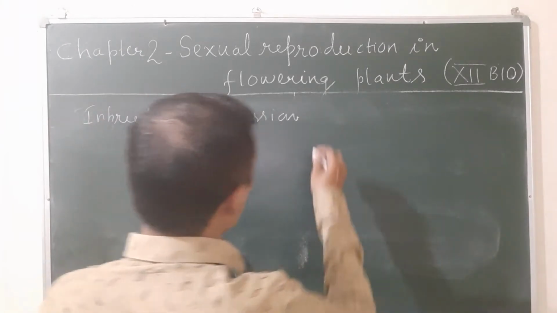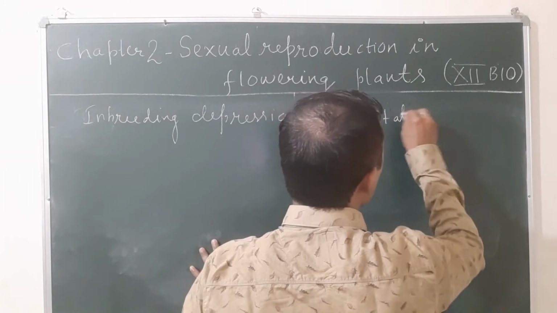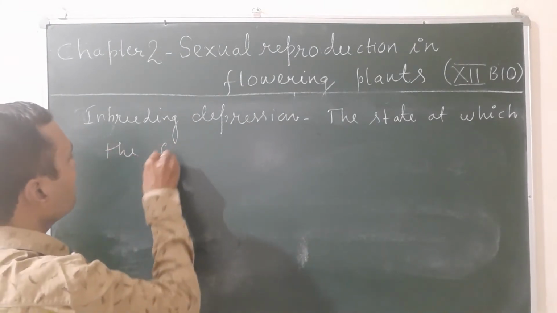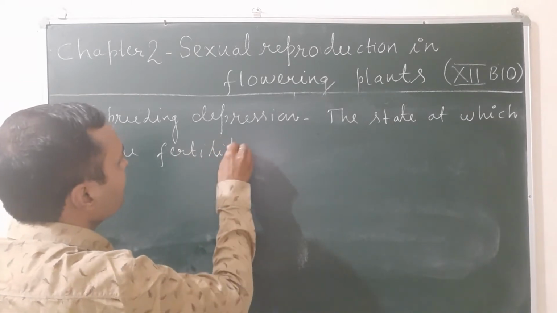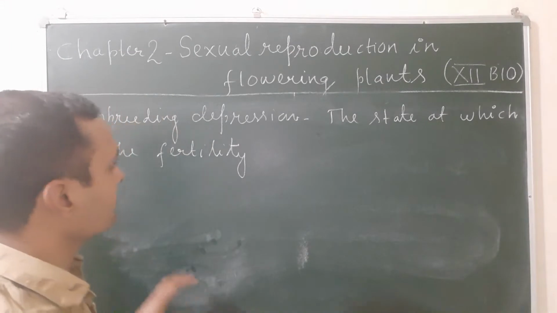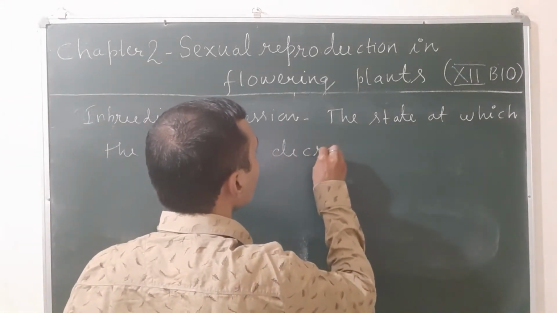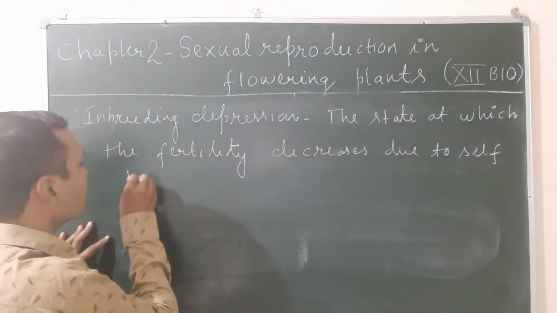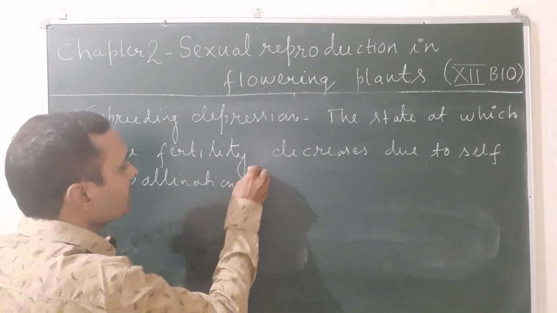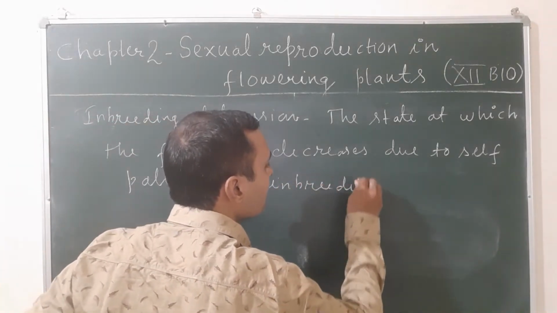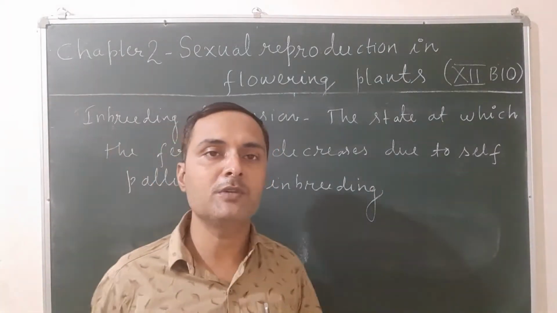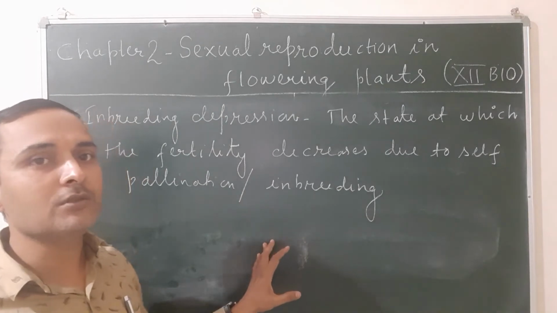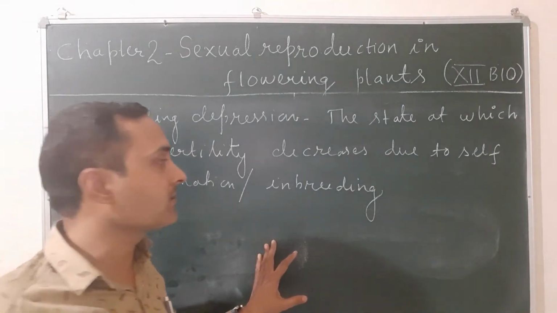The state at which the fertility of the plant decreases. Fertility means the ability to produce fruit, flowers, seeds, etc. The state at which fertility of the plant decreases due to self-pollination, or you can say inbreeding, is called inbreeding depression.